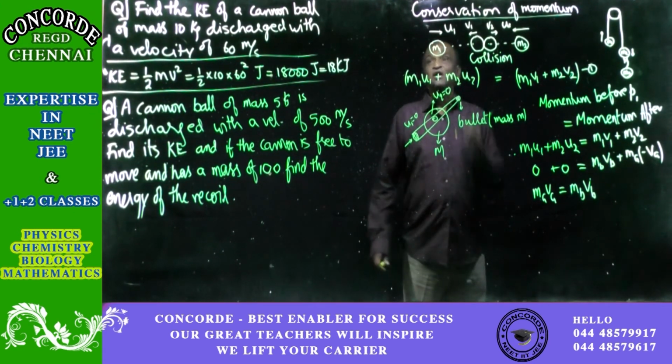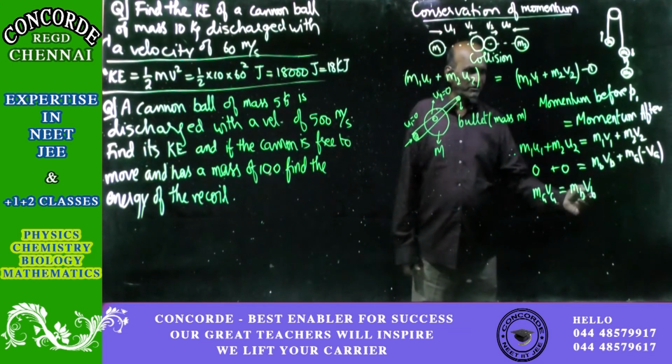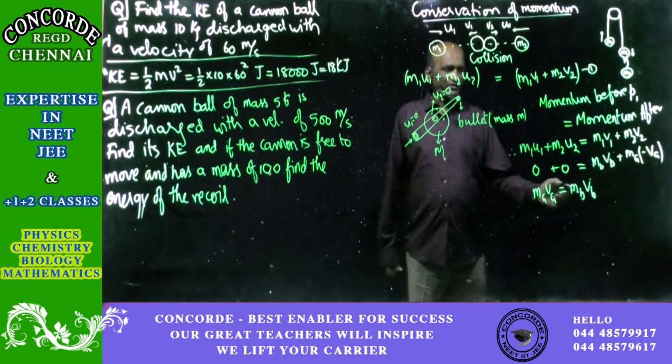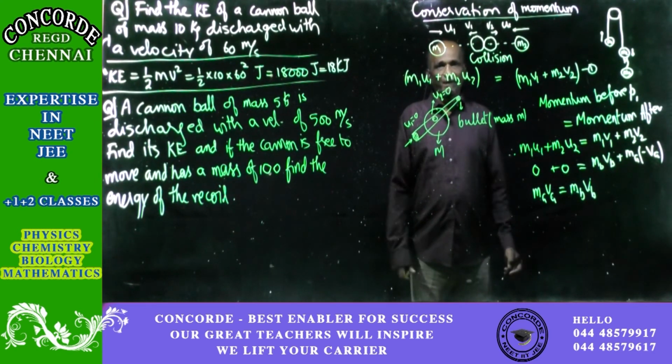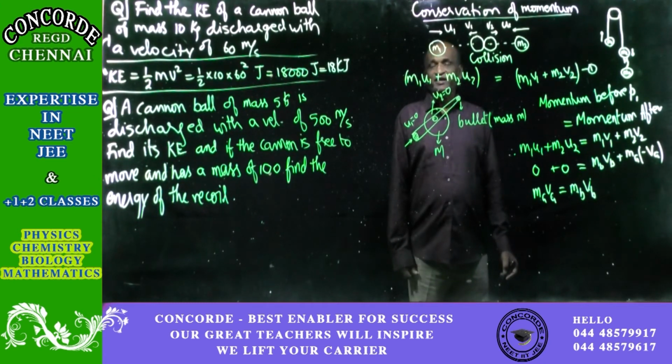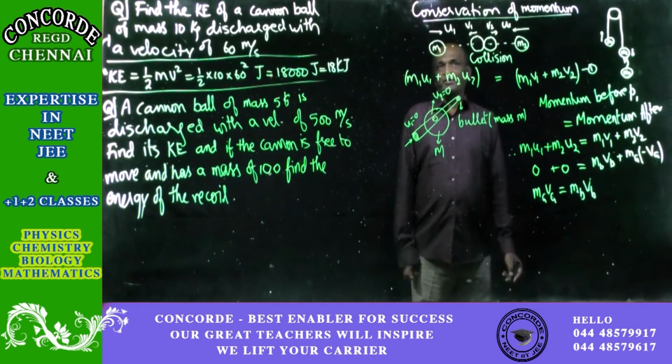Find that Vg first. That Vg can be found out by this equation. So this will be given, and this also will be given. Using this equation, find Vg, then find the energy. That's all. So these are all the details with regards to conservation of momentum.